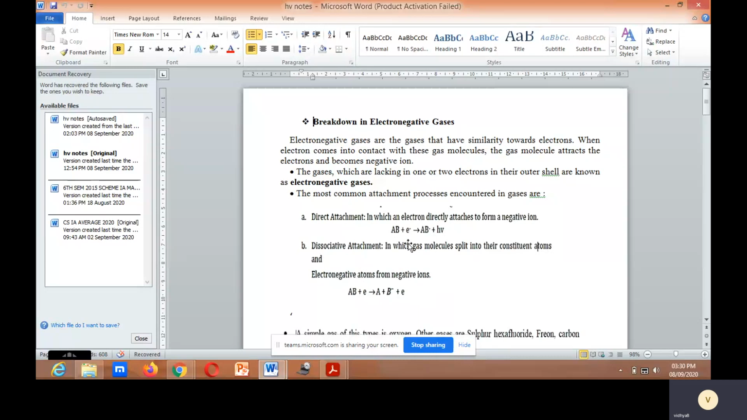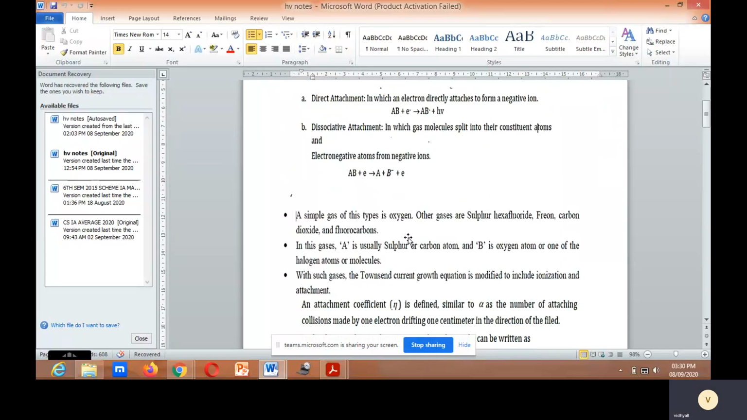That is the equation in direct attachment: AB plus e⁻ gives rise to AB⁻ plus hν. In dissociative attachment, AB plus e gives rise to A plus B⁻ plus e. A simple gas of this type is oxygen. Other gases are sulfur hexafluoride, freon, carbon dioxide, and fluorocarbons. Here A is usually a sulfur or carbon atom. What about B? B is an oxygen atom, or it may be a halogen atom or molecule.